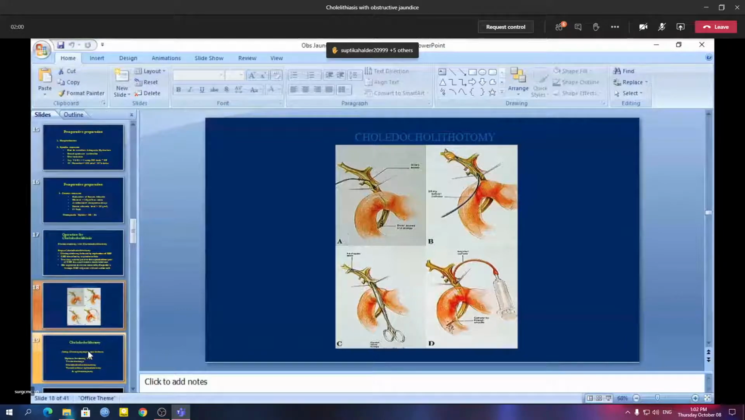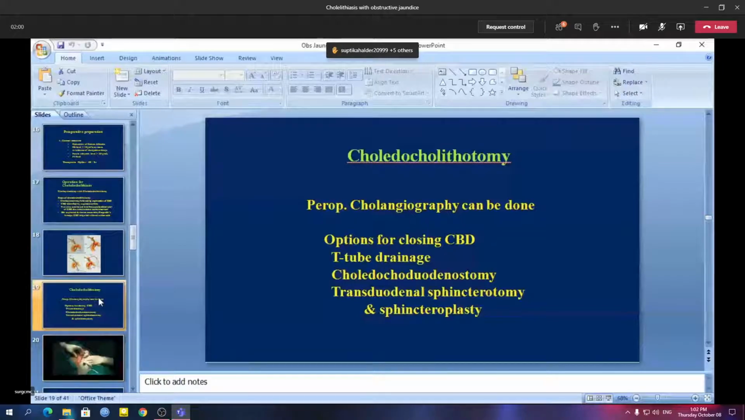Now, once you are reasonably sure that all the stones are removed, you have various options. If you are lucky enough and if you have the choledochoscope in the operation theatre, you can put the choledochoscope inside the common bile duct and see if there is any leftover stone present or not. When you are confirmed that there are no more stones in the common bile duct, then you have various options for closing the common bile duct.